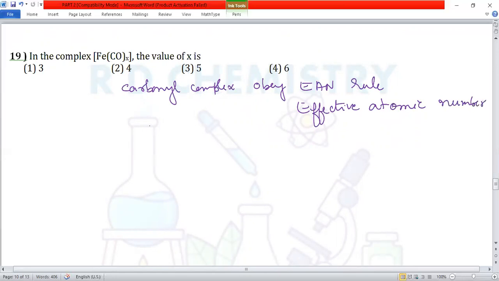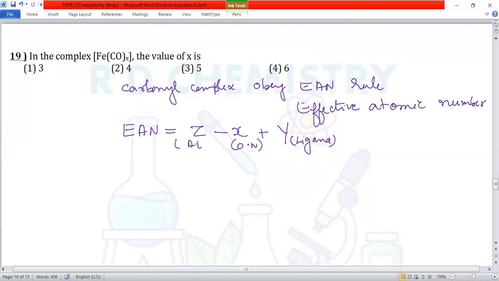Now how to calculate effective atomic number? EAN is equal to the atomic number Z of the central atom, minus electrons lost by the central atom, plus electrons donated by the ligands. The electrons lost is nothing but the oxidation number.